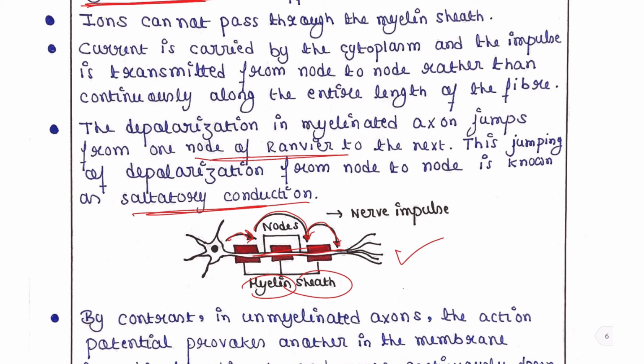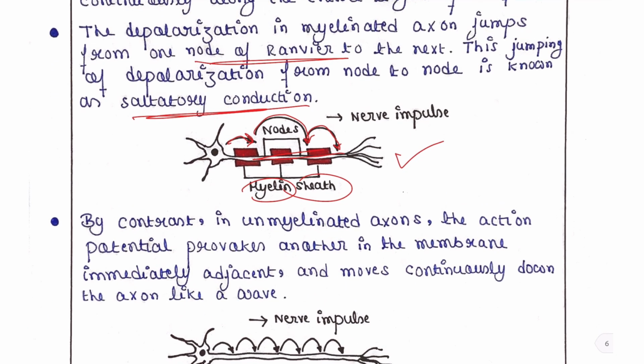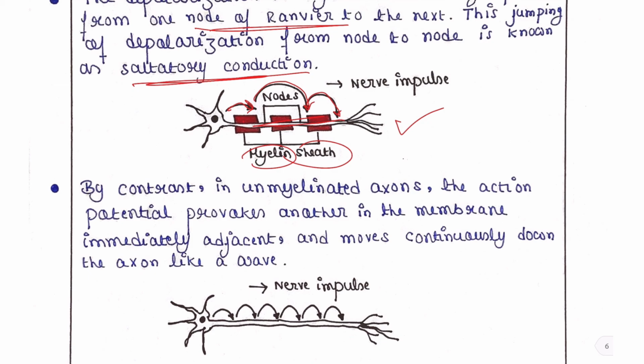By contrast, in unmyelinated axons, the action potential provokes another in the membrane immediately adjacent and moves continuously down the axon like a wave. In this picture, you can see no myelin sheath is present. As myelin sheaths are not present, nodes of Ranvier are also not present.